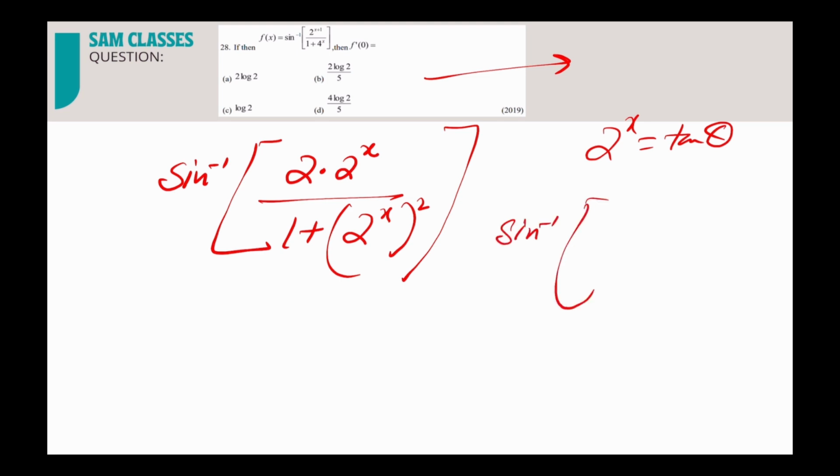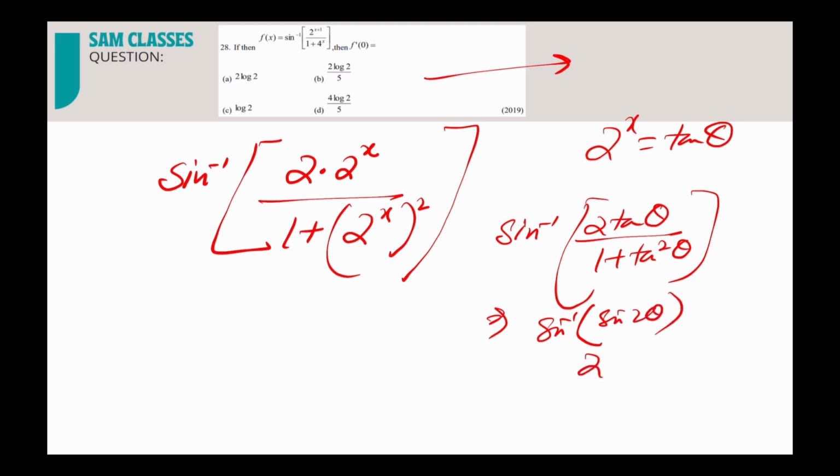So it will be sine inverse of 2 tan theta divided by 1 plus tan square theta. That is the formula for sine 2 theta. So sine inverse of sine 2 theta will be equal to 2 theta. That's it, you got 2 theta. Now what is theta? Sending tan to that side, theta is equal to tan inverse of 2 power x. So we get 2 into tan inverse of 2 power x.